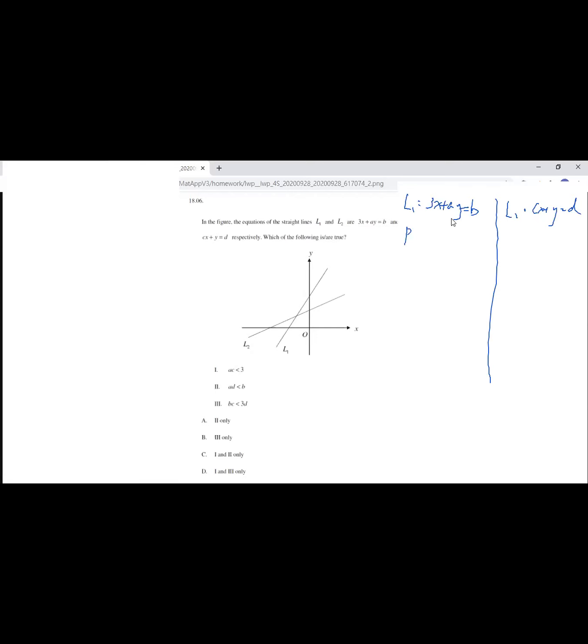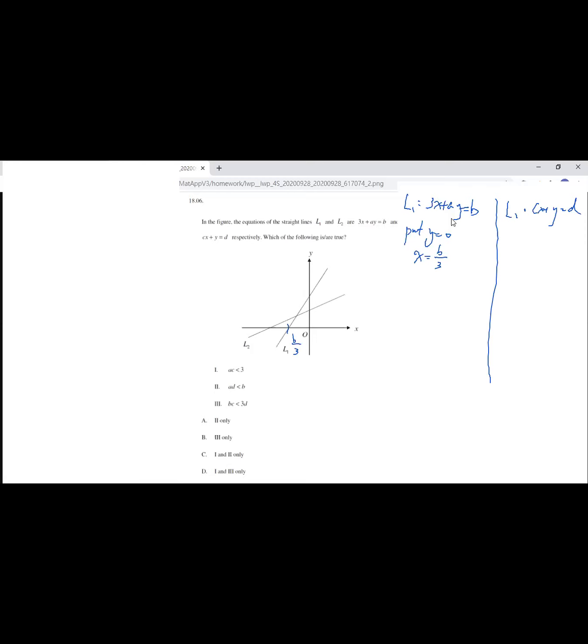So for the x-intercept I need to put y equals 0, and then x will be equal to b over 3, OK? Which means that this position is b over 3. So the x-intercept of L1 is on the left-hand side of